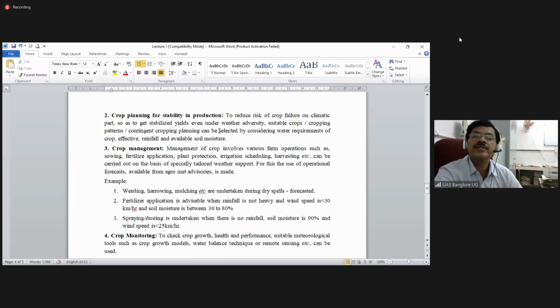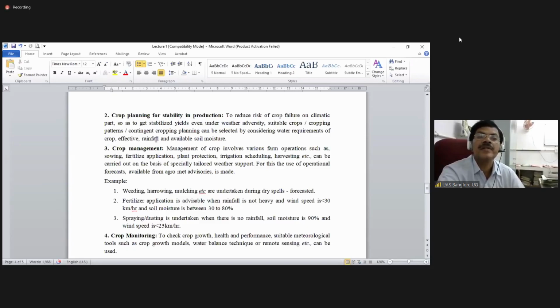When such a forecast is given, the farmers can adjust or prepare accordingly what cropping pattern to be made, how much cereal production can be taken up, how much area for pulses, how much area for oilseeds, what is the area for vegetables, what is the area for milk animals and grasses. So the planning can be made considering the forecast of this year, and also the water requirement of the area and different crops.